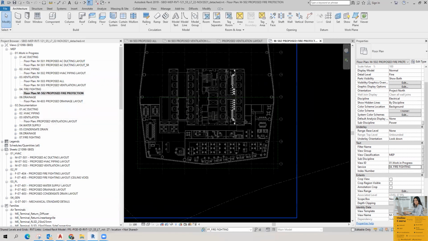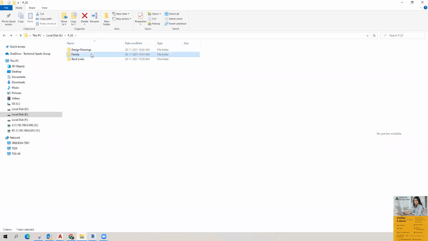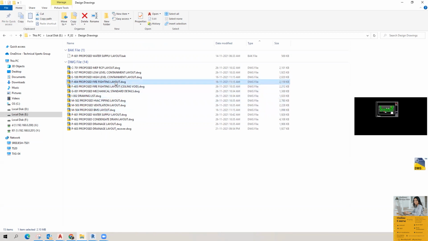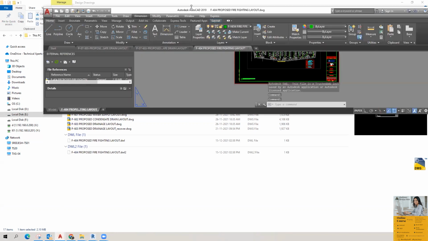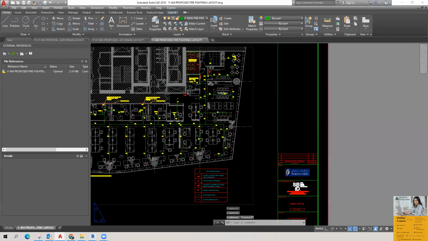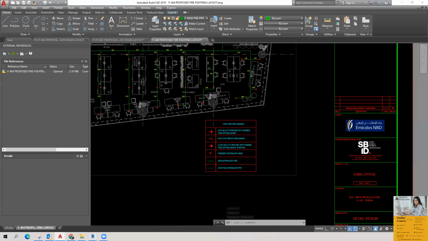Now what I will do, I'm going to take the design drawing and link it into this particular view. So this is the design drawing, right? This is a simple design drawing. Here all the sprinklers are pendant sprinklers. There is no upright sprinkler in this project.